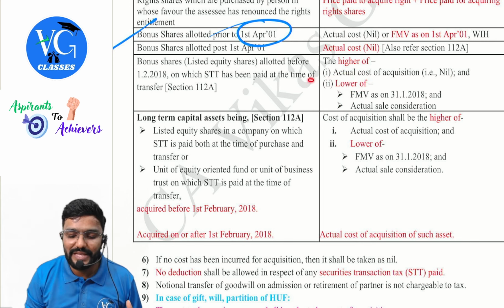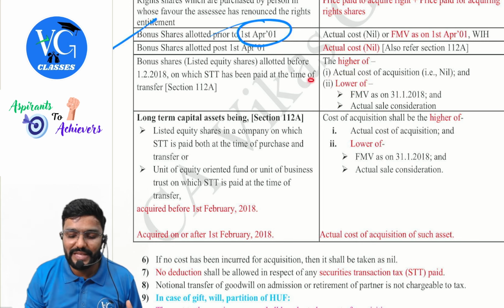First, take the FMV as on 31st January 2018, which will be given in the question, or the actual sale consideration, whichever is lower. Compare that with your actual cost of purchase. Take whichever is higher. Yes, this applies only if you have purchased the asset before 1st February 2018.